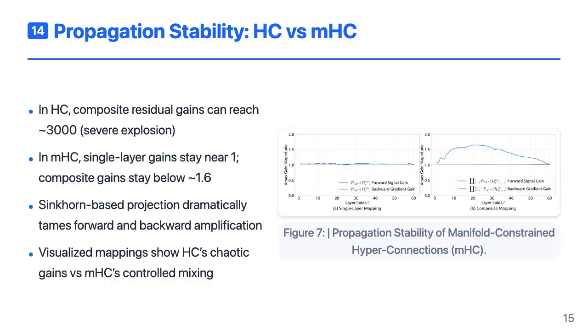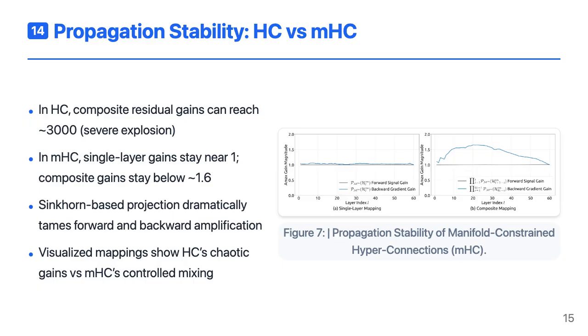The authors dig deeper into what's happening inside the residual stream. They measure how much the residual mapping amplifies signals, both in a single layer and when you multiply mappings across many layers. In hyperconnections, the composite gain can reach values around 3000, which is a clear sign of exploding behavior. With mHC, the story is very different.